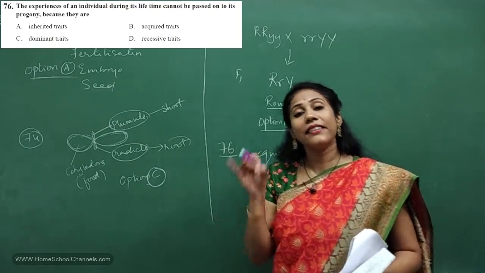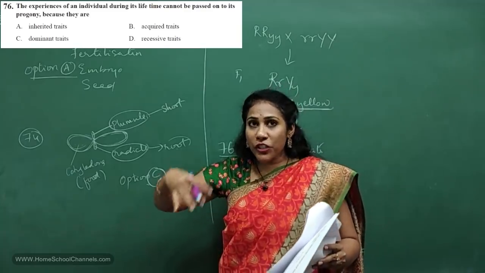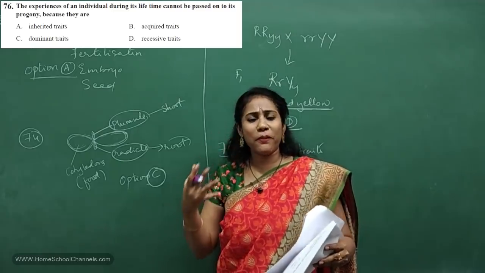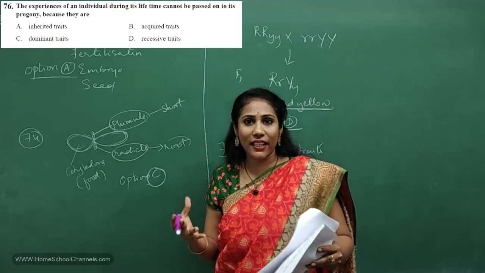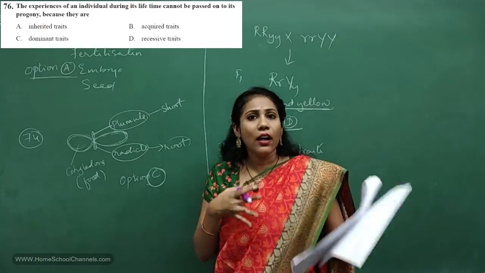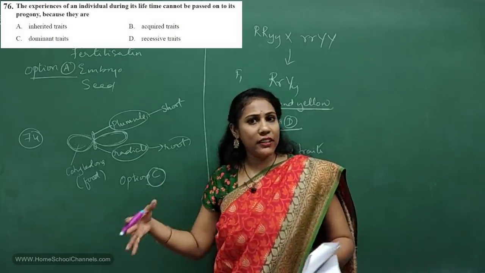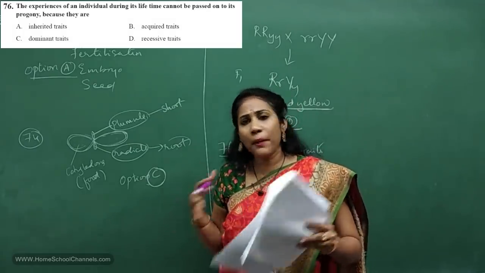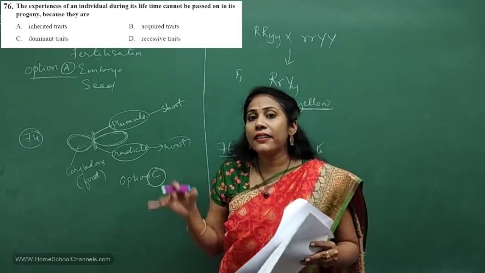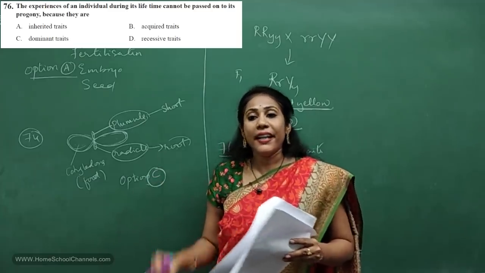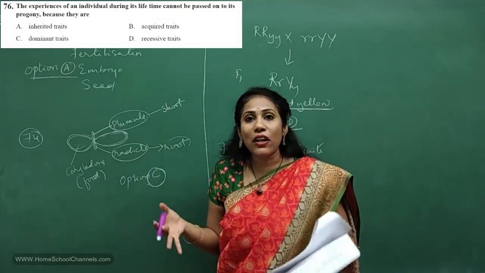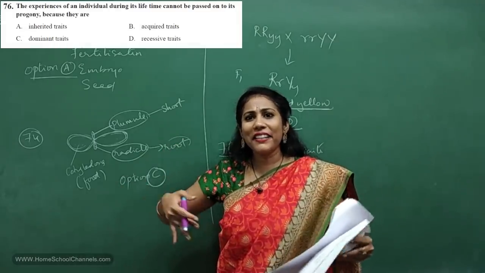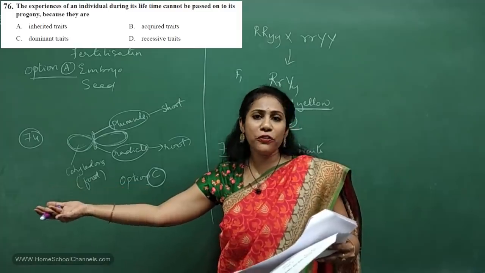Inherited traits are the characters which we have got from our parents, right? The shape of a nose or the type of eyes, we look similar to one or the other parent, either father or mother, because the characters are passed from them or from our grandparents. So these characters are called inherited traits. And there are certain characters like gaining knowledge and gaining muscle tissue. These characters will not be passed to a future generation.